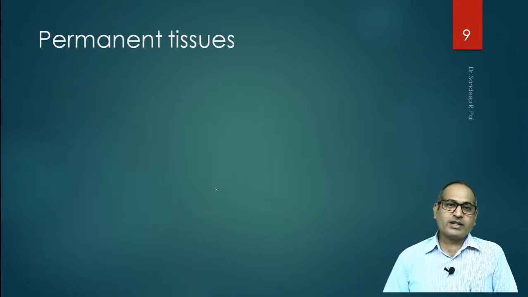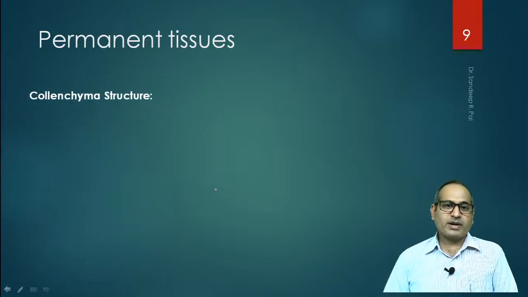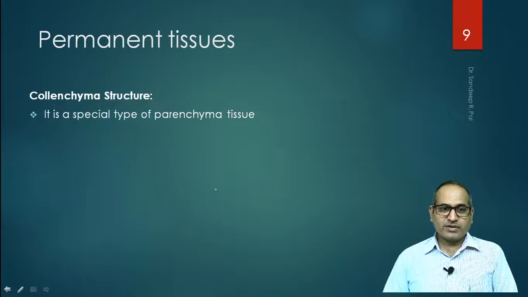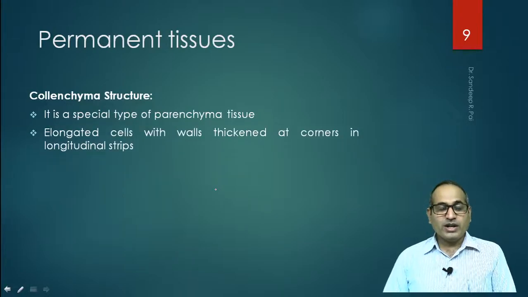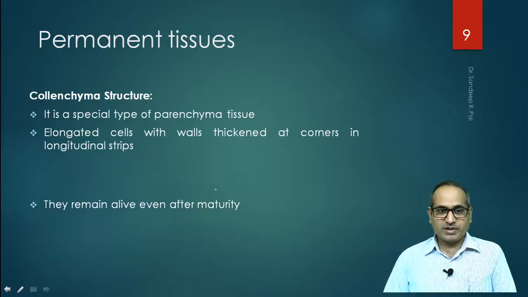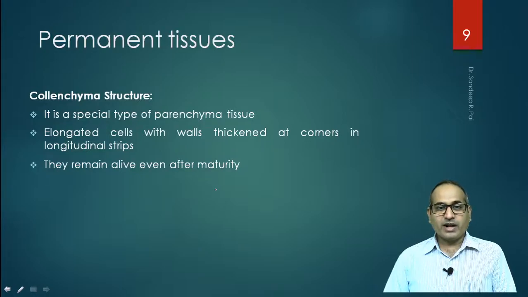Now, as we have finished the parenchyma part, we'll move on to the next part of the permanent tissues, which is collenchyma. Let us see the structure first. It is a special type of parenchyma cell, so it originates from parenchyma. That's why we say it is a special type of parenchyma tissue. It is elongated with walls thickened at corners in longitudinal strips. They remain alive even after maturity.